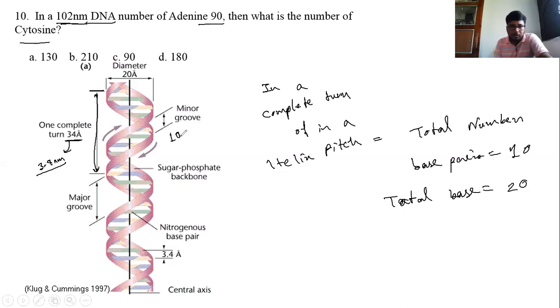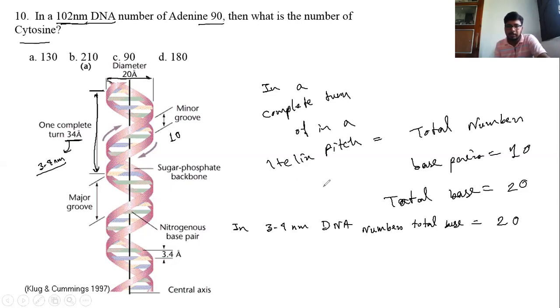And let's see that the width of DNA is 20 Angstrom, and the length of a complete turn or one complete helix pitch is 3.4 nanometer or 34 Angstrom. So from here we can take the information that in 3.4 nanometer of DNA, the total number of bases is equal to 20.